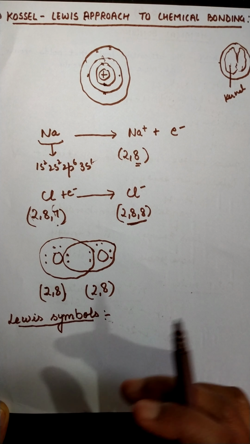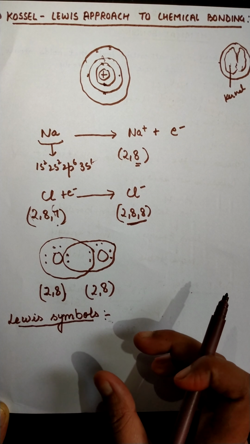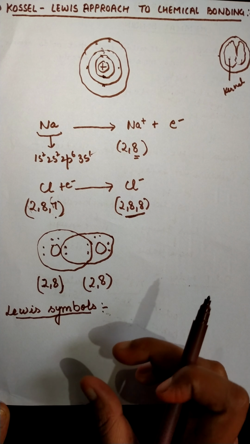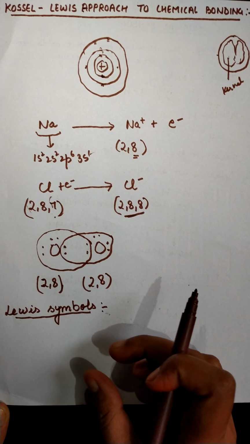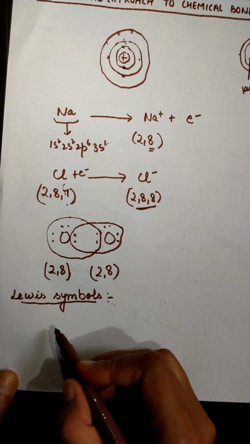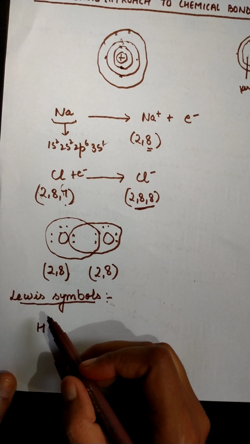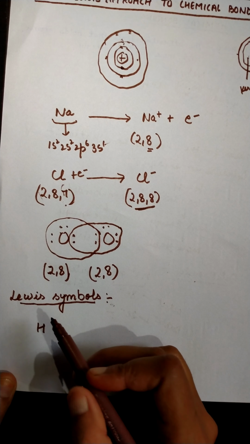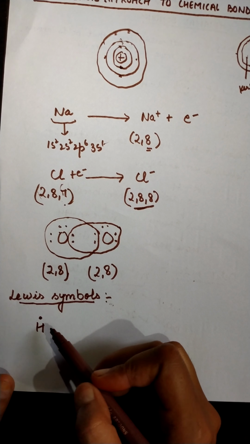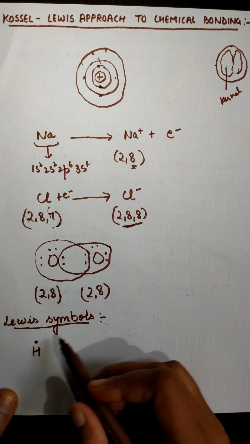If we are representing the valence shell electrons of any atom in the form of Lewis structures or Lewis symbols, then how can we represent them? Let's see. Let's start with hydrogen. Hydrogen is having one outermost shell, so its valence shell will be considered that one. So this will be the dot. This is the Lewis symbol for hydrogen, which shows that hydrogen is having one valence shell electron.